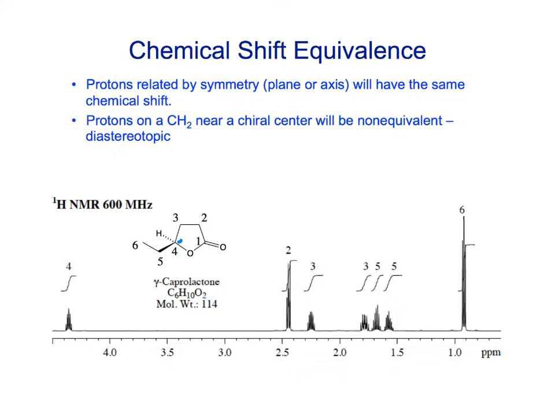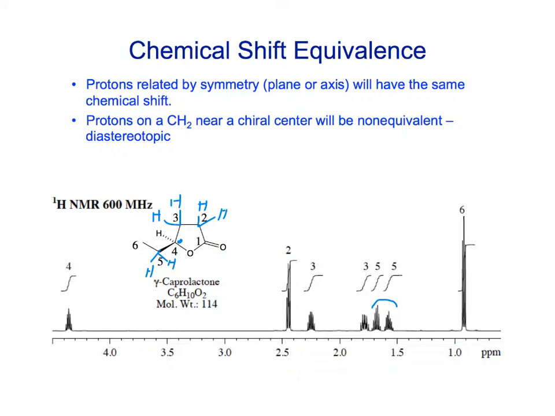And the reason is that the protons at position 2, the protons at position 3, and the protons at position 5, all of these are diastereotopic. Okay? So these are kind of labeled already. So here's the 2 protons at carbon 5.